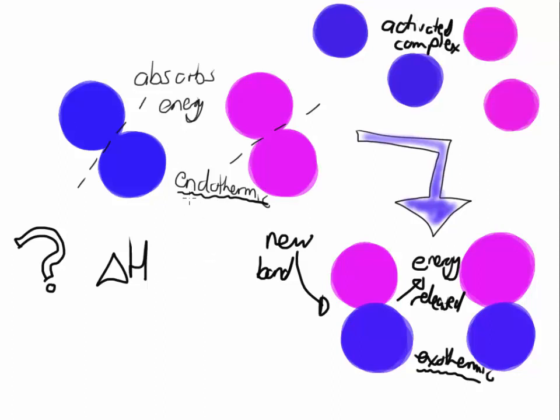So if we look at this, let's say that the energy absorbed is larger than the energy released. It means that the change in H will be larger than 0 or have a plus value, and therefore overall is endothermic. If the energy absorbed is less than the energy released, we know that the product's energy is going to be larger than the reactant's energy, and therefore we can say that overall our change in H will be negative or smaller than 0, which means that the overall reaction is then going to be exothermic.